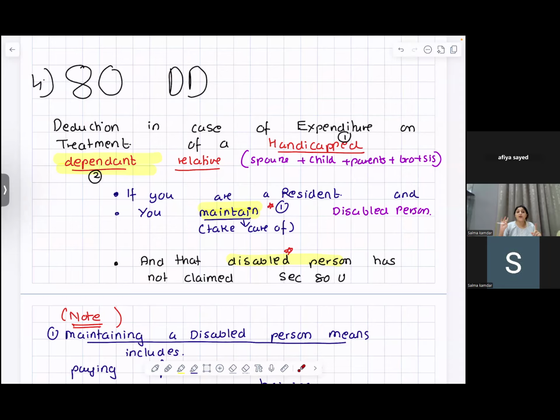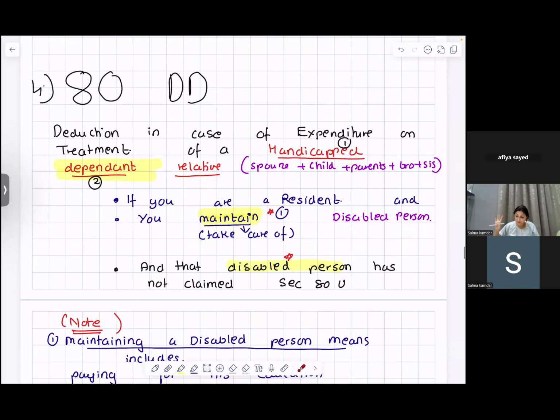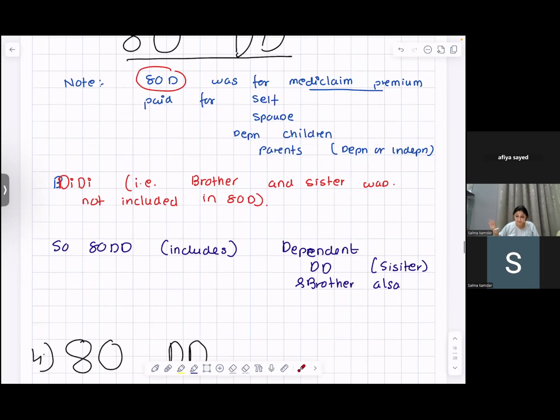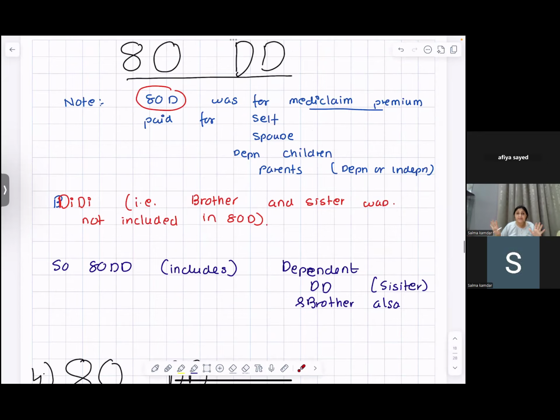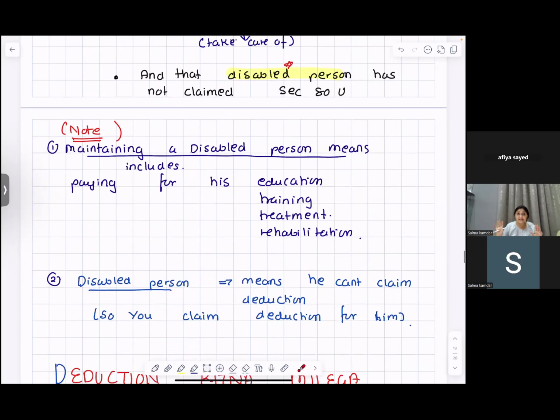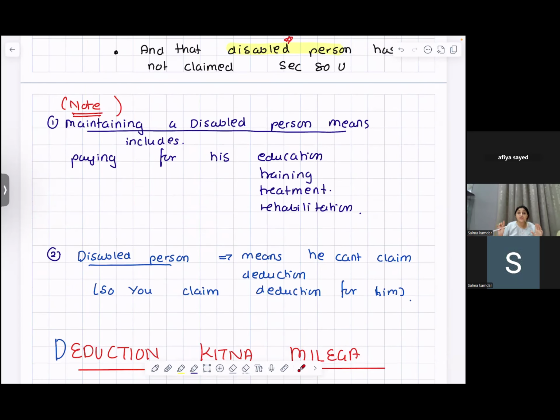So they are saying that if you're a resident and you maintain or take care of a disabled person, and that disabled person has not claimed any deduction for himself separately under 80U, so you are maintaining a disabled person, meaning you're paying for his education, training, treatment, rehabilitation, then you can claim deduction for him under 80DD. Can you please explain what 80DD is saying?